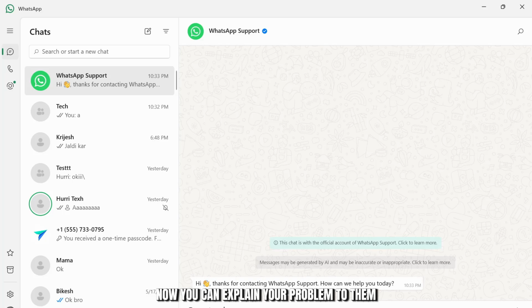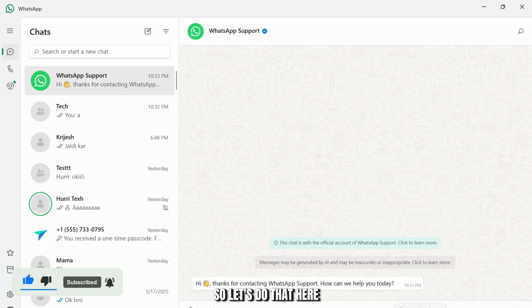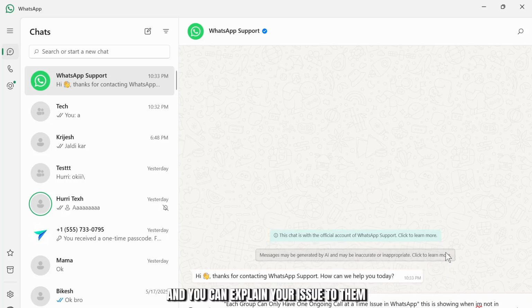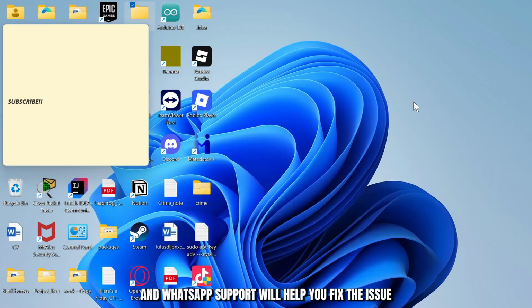Now, you can explain your problem to them. So we can simply quote this error and explain to them that this is showing. So let's do that here. Showing when I'm not in any call. And you can explain your issue to them. You can even send pictures related to your issue, and WhatsApp support will help you fix the issue.